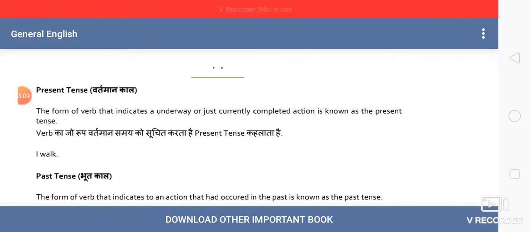First is the present tense, the form of verb that indicates an underway or just currently completed action, meaning just currently completed. That will also come in this category. Or any action that is under process, being done, or tells about some habitual action that someone does. All such sentences will fall under the category of present tense.